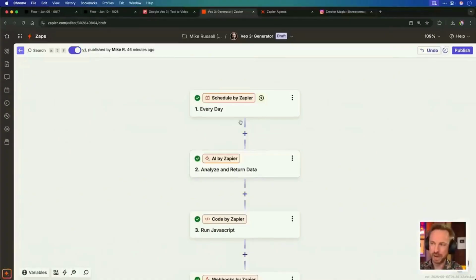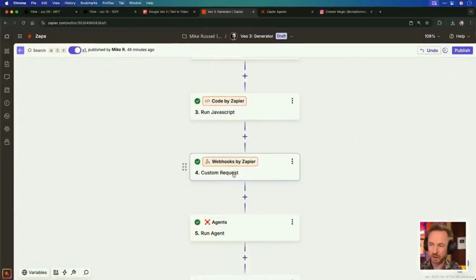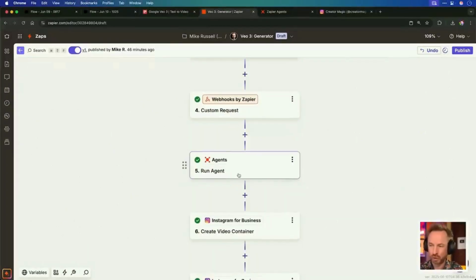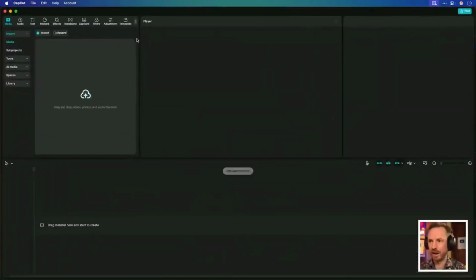Now that you know how to use Zapier every day, use AI to make an idea, send it off to VO3, use an agent to watch for it, and then publish to Instagram. Do remember all the tools I mentioned are linked up down below. For instance, CapCut, which I'm going to use to enhance my video file.